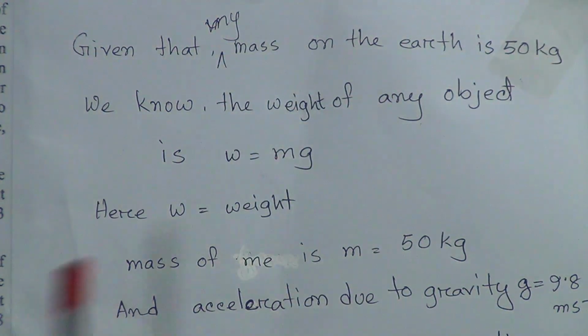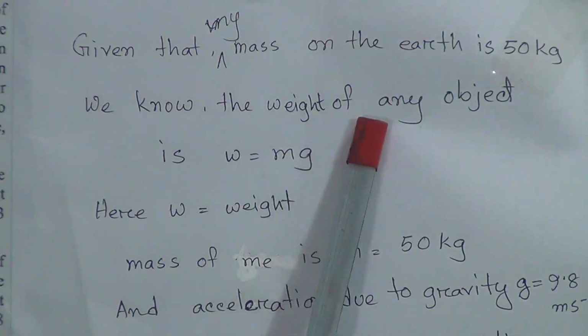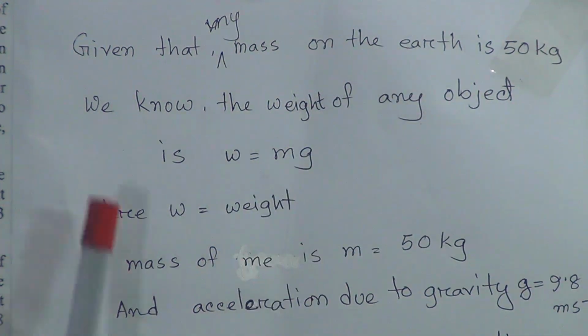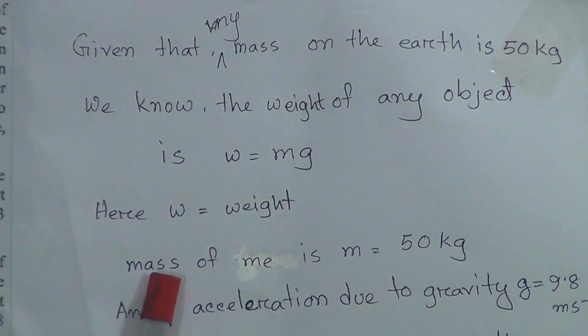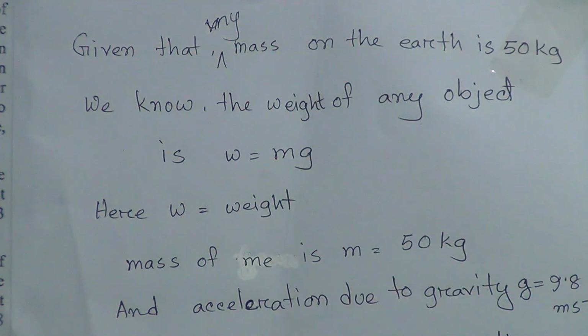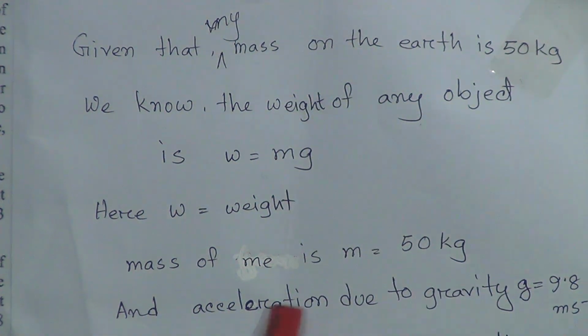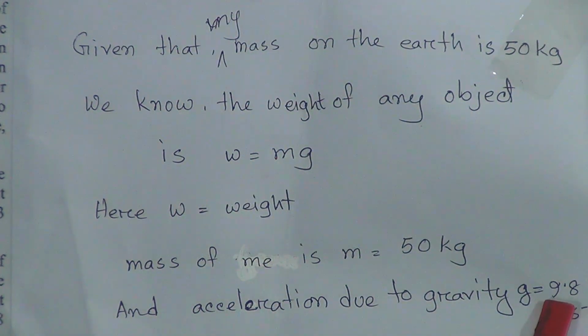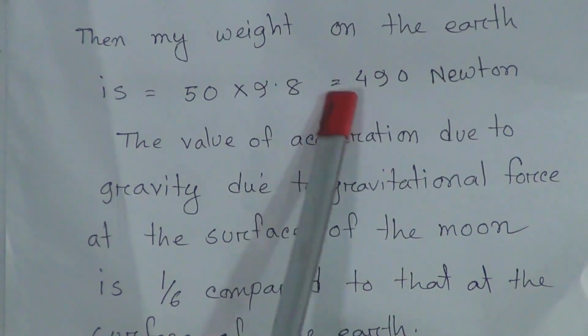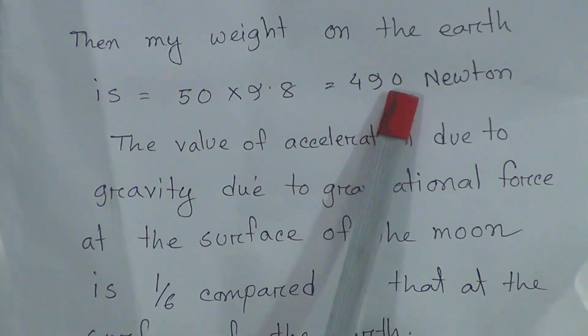My mass on the earth is 50 kg. We know the weight of any object is W equal to M into G. Here W is equal to weight. Mass of me is M equal to 50 kg. And acceleration due to gravity G is equal to 9.8 meter per second square. Then my weight on the earth is equal to 50 multiplied with 9.8, which is equal to 490 Newton.